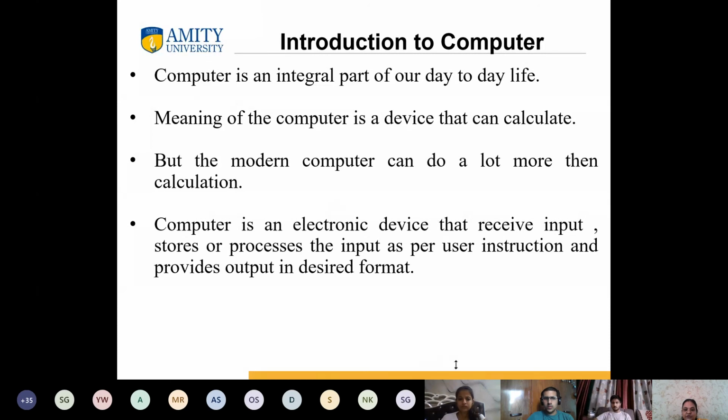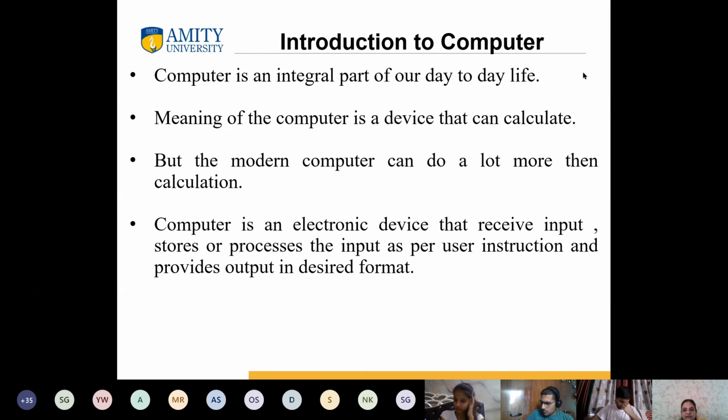Without mobiles, without computers, you cannot imagine your life. So we have already adopted this particular thing in our day-to-day life, and every day we are using that. But how this computer is working, what our internal parts are there, how it is behaving, we will be discussing that in detail with the internal aspect of it.